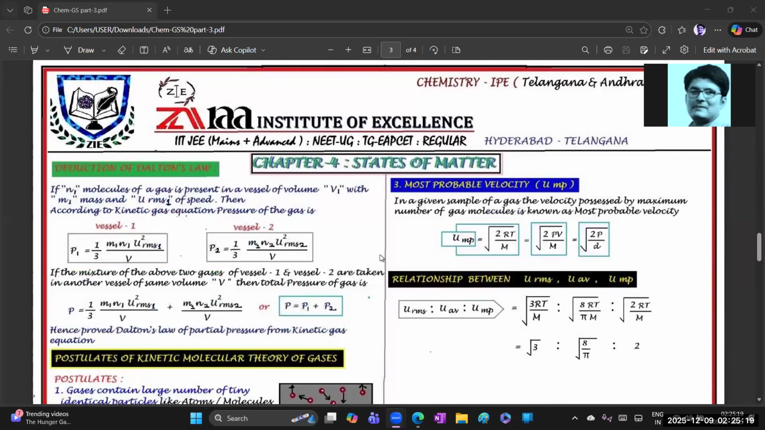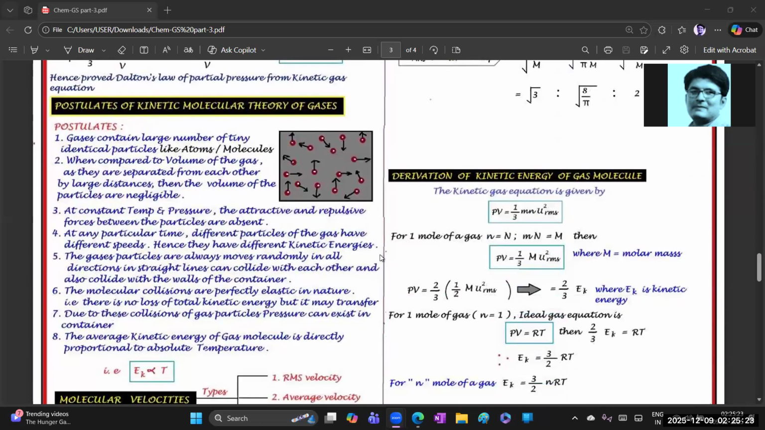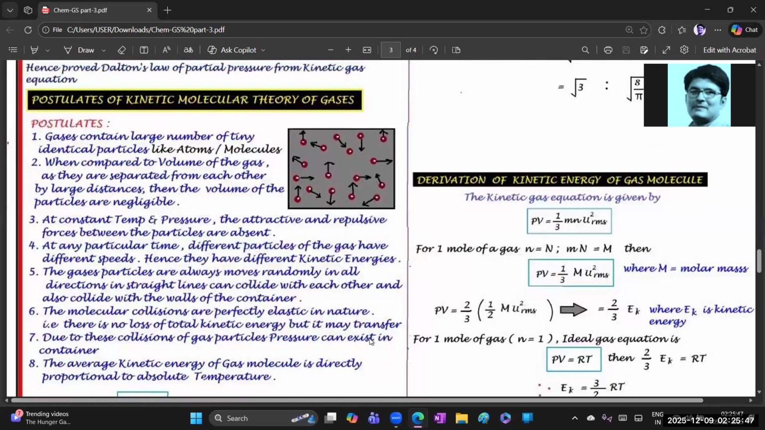Now part three is the very important question. In this video, we are going to learn the postulates of the kinetic molecular theory of gases. If you want, it is better to take a screenshot. Otherwise, while I'm explaining, you can write down the notes. The choice is yours. So now let us start part three.